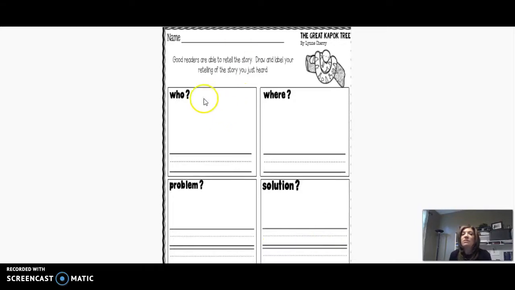I would love it if you worked really hard on this today and did really detailed drawings here that used color and showed me that you were working to do your very best work. Again, we are listening to The Great Kapok Tree. We are using that printable copy. We can follow along with that, and we can go back to that online story and that printable copy if we need to listen again. That is fine. You listen as many times as you need in order to do your story map.